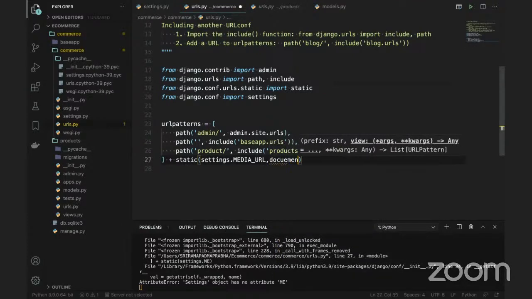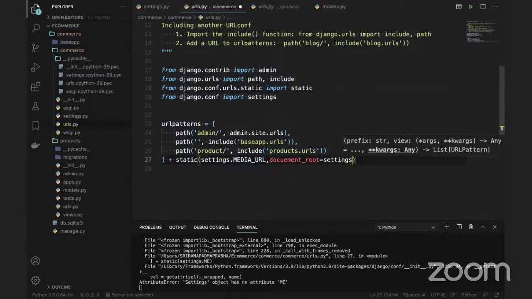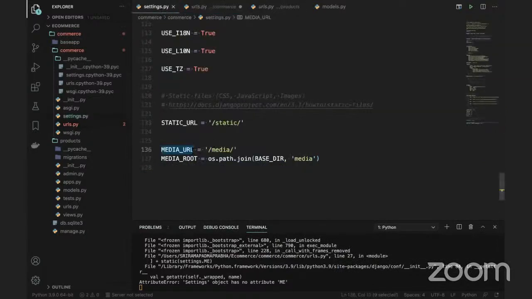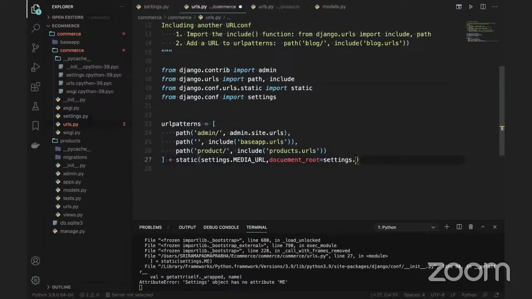So document_root, we can use settings.MEDIA_ROOT. Here we configured it, right? If you look at the settings, there is a media root, same thing, copy pasted without any changes. I hope this is correct.